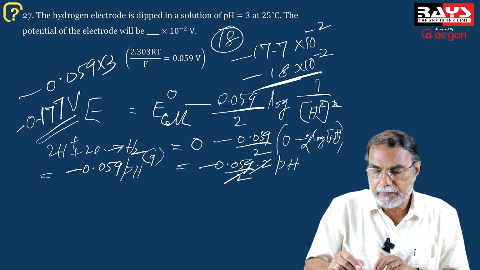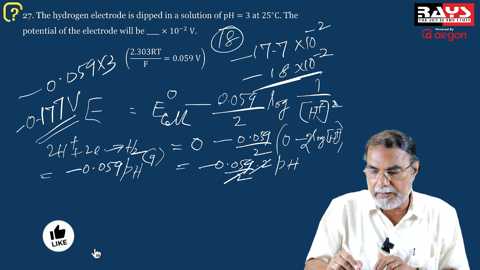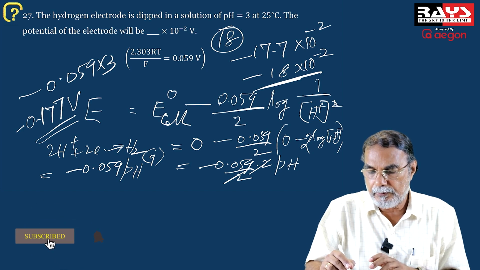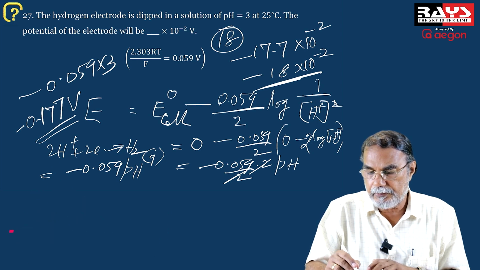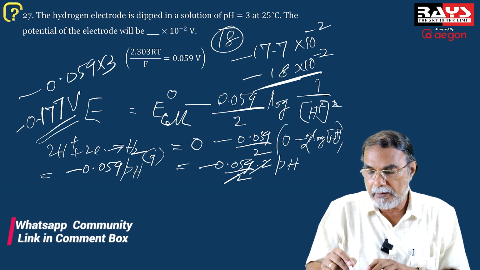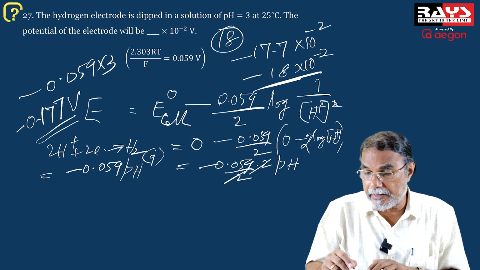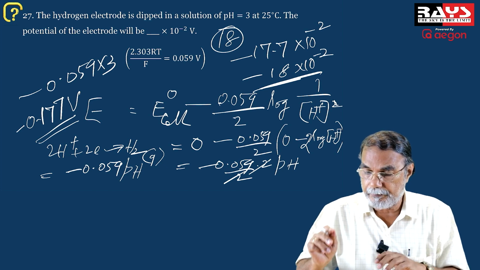That's very important, there will be a minus in the question. So the value to be filled up here would be 18.